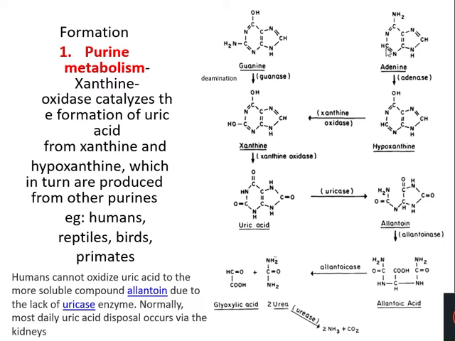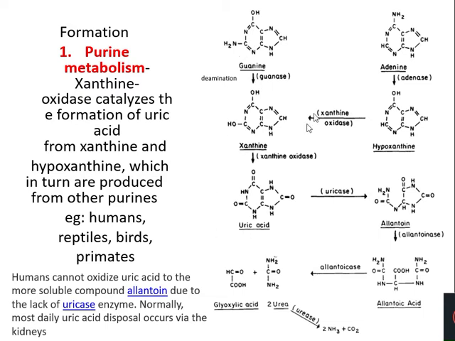Similarly, by stepwise deamination and dephosphorylation, adenine is converted to a compound called inosine, which is then converted to hypoxanthine, and this hypoxanthine is also oxidized by xanthine oxidase to form xanthine, which will get converted to uric acid. So here you can see guanine converted to xanthine, which is converted to uric acid.